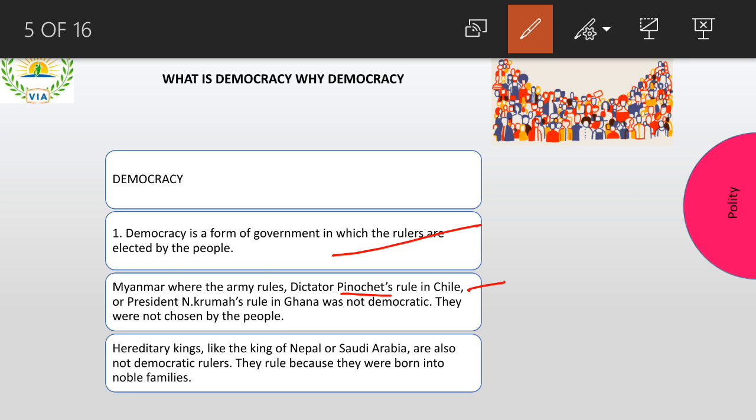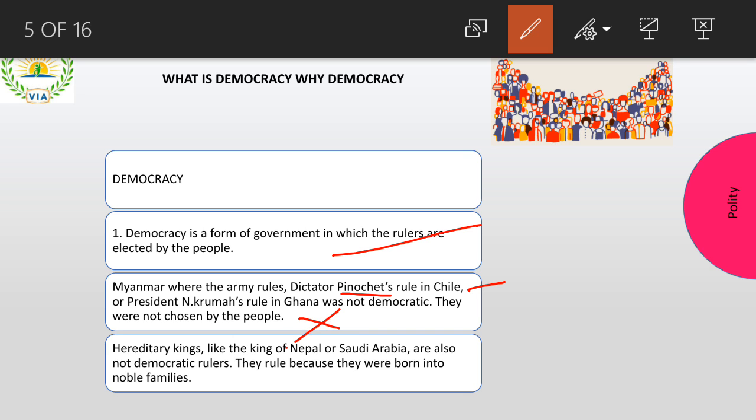Pinochet is from Chile, right? Presidents from Ghana are not democratic, right? So they were not chosen by the people. It could be the example of Poland, or the example of your Chile, right? Or it could be the example of Myanmar. So in these three cases, what had happened is the ruler was not selected or elected by the people, right? So it is not democracy.